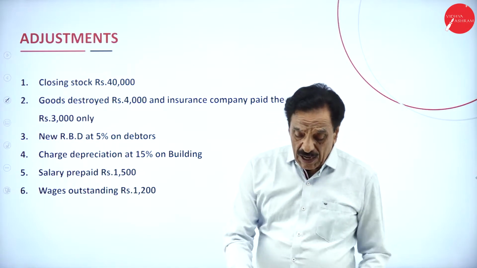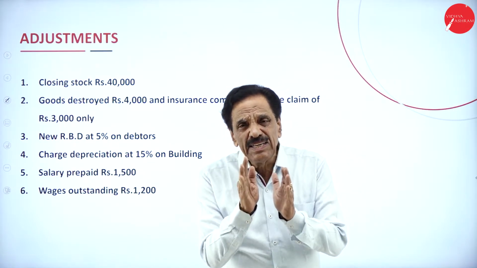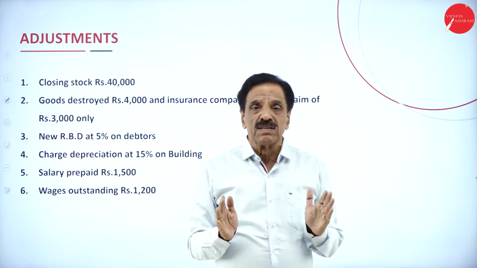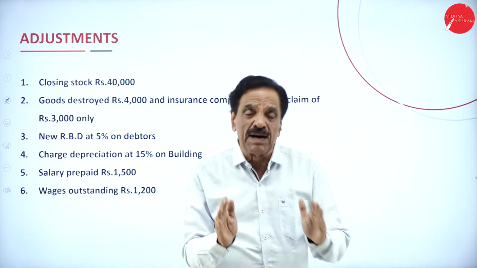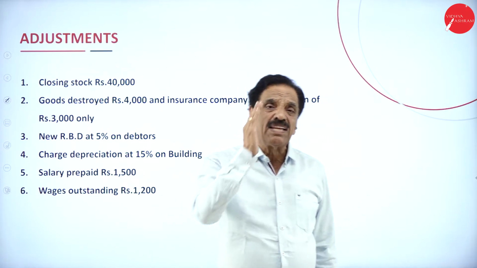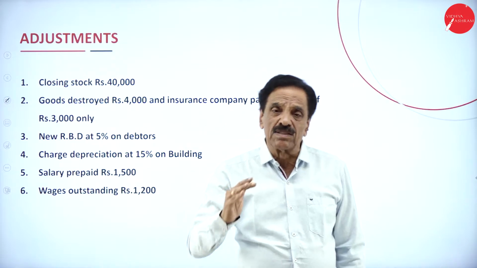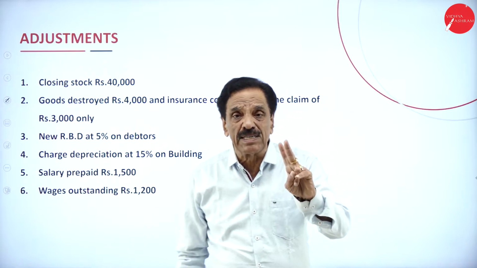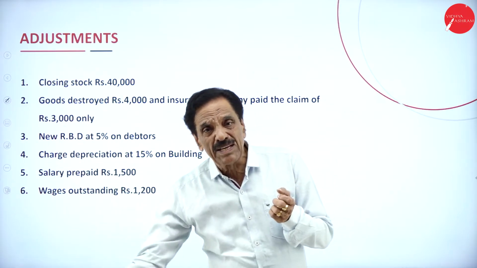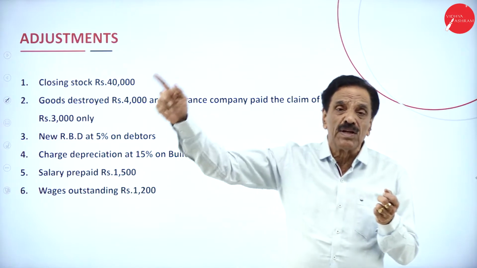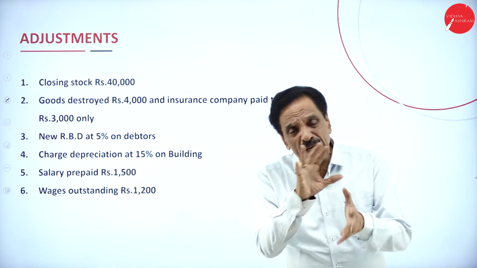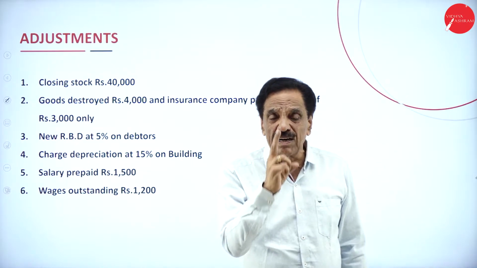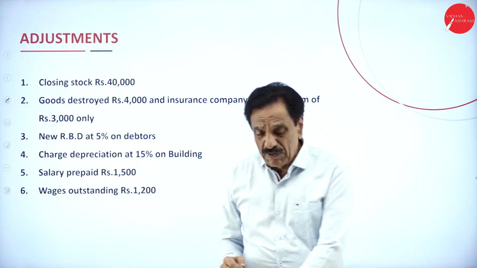Closing stock. The items in the trial balance should appear only once, either in the trading account, or in the profit and loss account, or in the balance sheet. The items in the adjustment should appear twice: one in trading account, one in the balance sheet; or one in profit and loss account, one in the balance sheet. Sometimes it may appear in assets and liabilities also. So 2 adjustments. For stock destroyed, 3 adjustments to do.